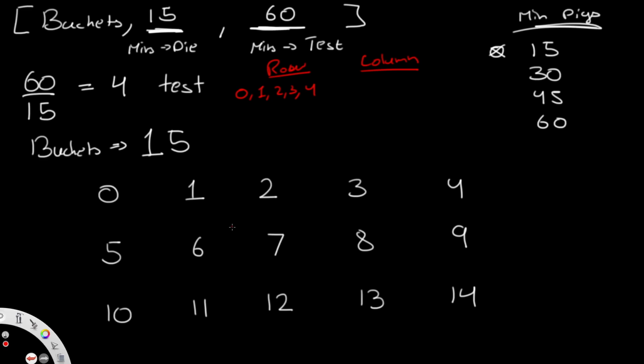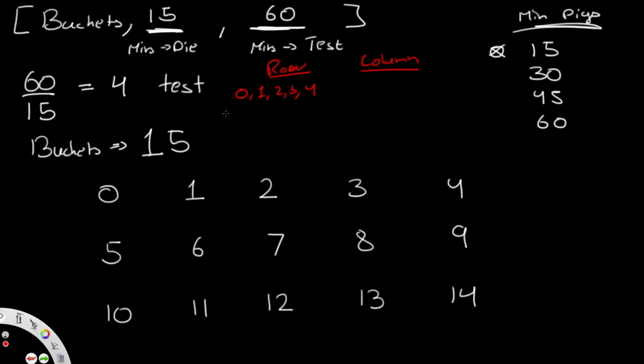But if even one of them ends up being poisoned, then we know for a fact that the poison is in this row. Alright, so let's say 3 has the poison. So the pig over here is going to end up dying. We wouldn't know where exactly it is, but we would know that the poison is going to be in this row. So that's exactly what we're doing. We're finding out at what row the poison is.